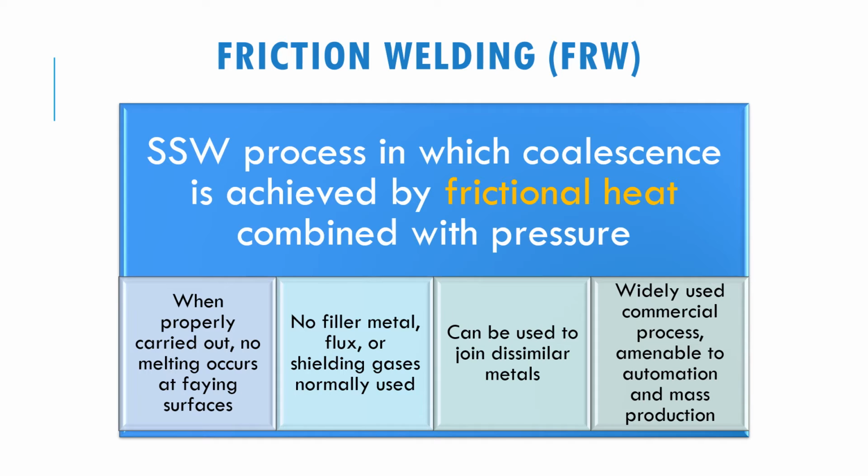In this process, no filler metal, flux, or shielding gas will be used, and it can be used to join dissimilar metal. For example, ceramic and metal, you can easily combine together.